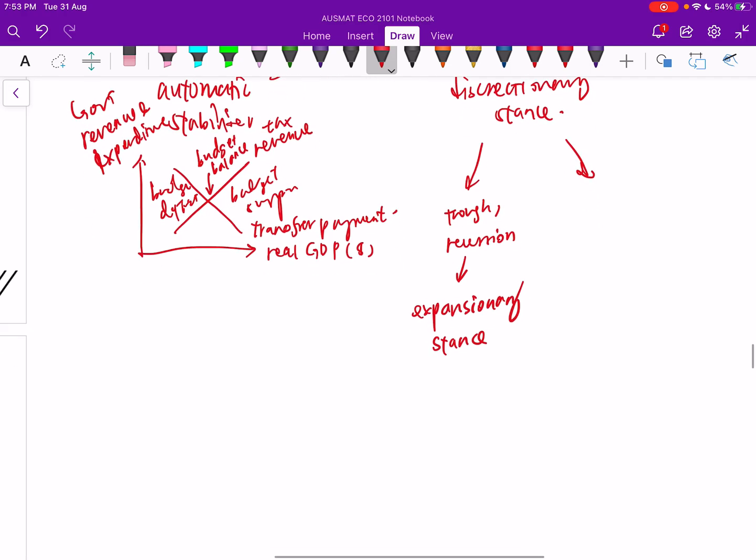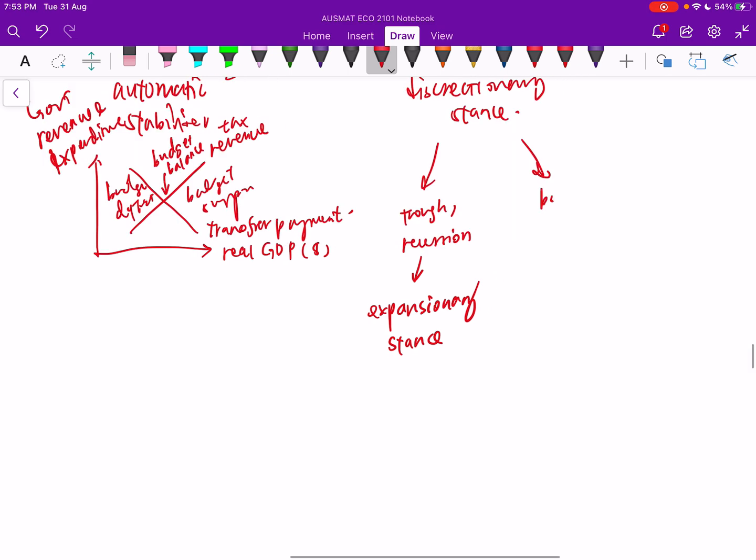That's when we have a deflationary gap in the economy, and government will try to increase the aggregate demand or aggregate expenditure so that it can push the whole expenditure up to the potential or full employment side. Now if we're in boom time or closer to boom, we then will use contractionary stance,